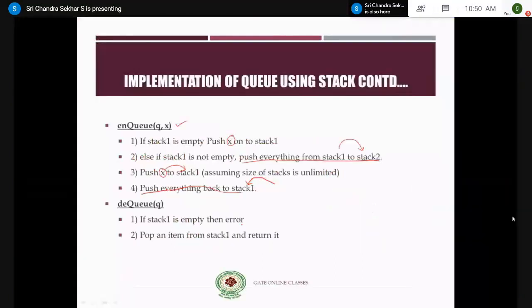Right. So here you can observe that, 1 minute please.